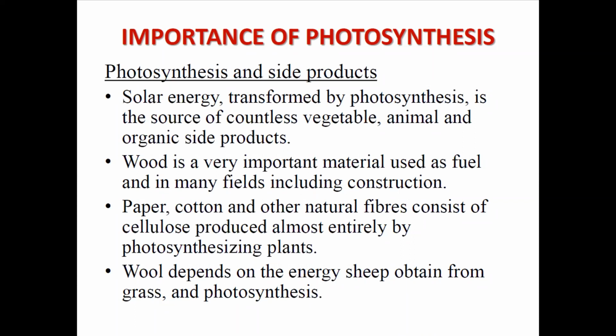So sheep is getting energy from the grass when it is grazing. So all these types of side products are being produced along with the process of photosynthesis.